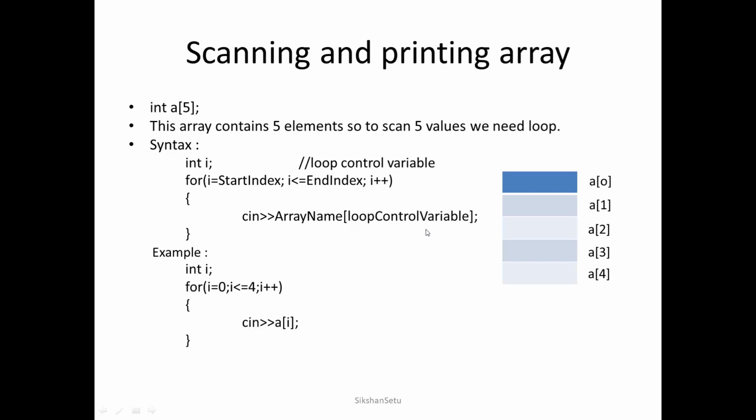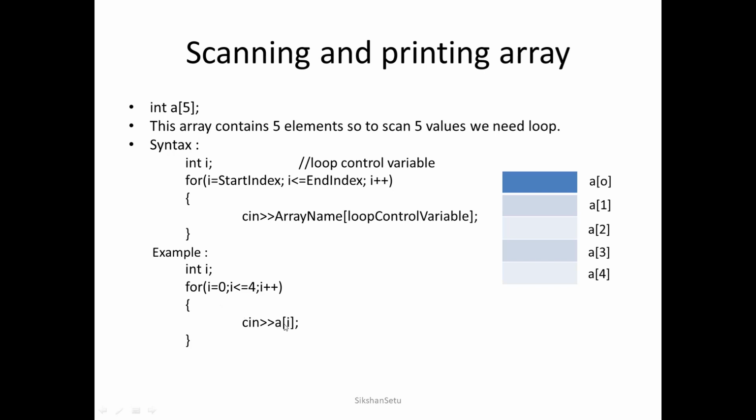The example is, I have declared one variable which is i. Now i equals the starting index. The array starts at 0 and ends at 4. So i equals 0, i less than or equal to 4, i plus plus, and now I am taking the values of the array. So cin, which is the extraction operator, then the array name, and into square brackets we write the loop control variable. Now initially the value of i is 0, so here a of 0.